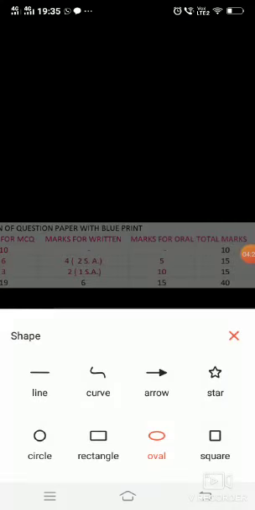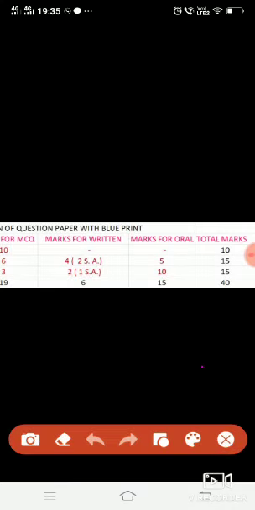Ten marks will be from the observation competency, 15 marks will be from the identification and classification competency, and 15 marks will be for discovery of facts. So your total will be 40 marks.